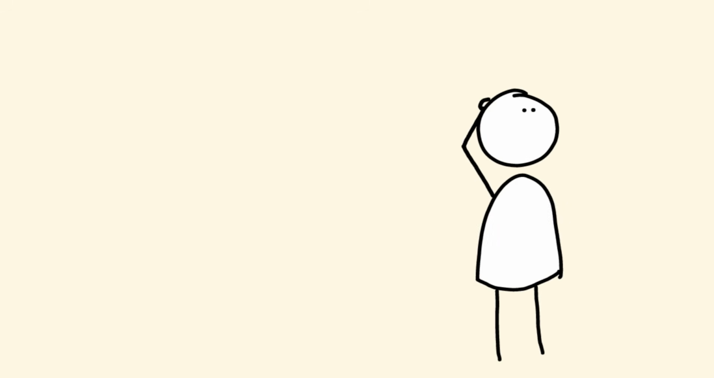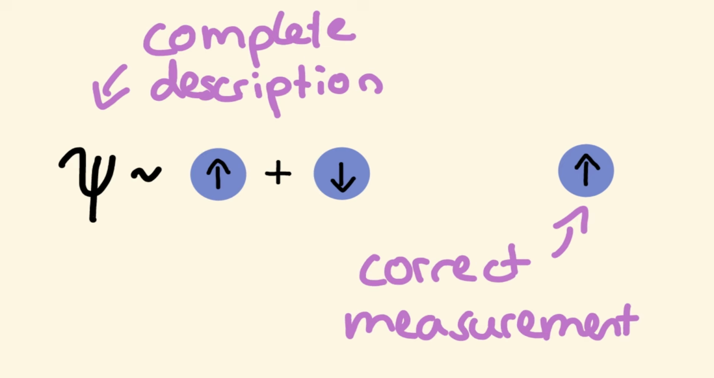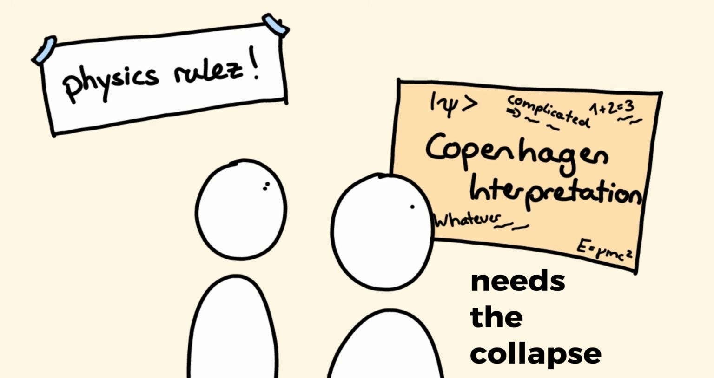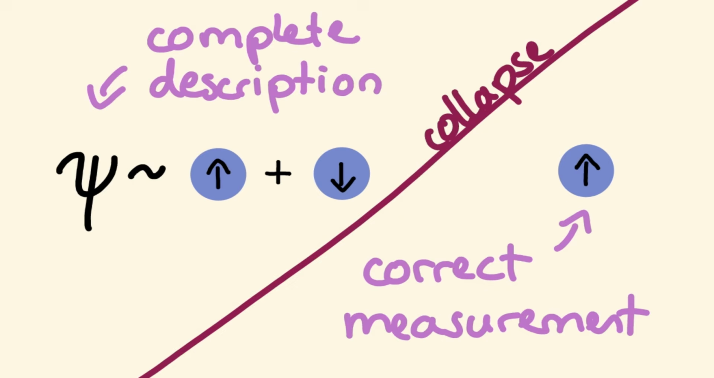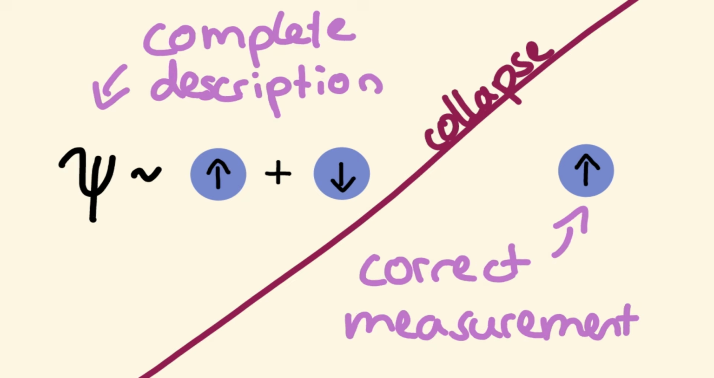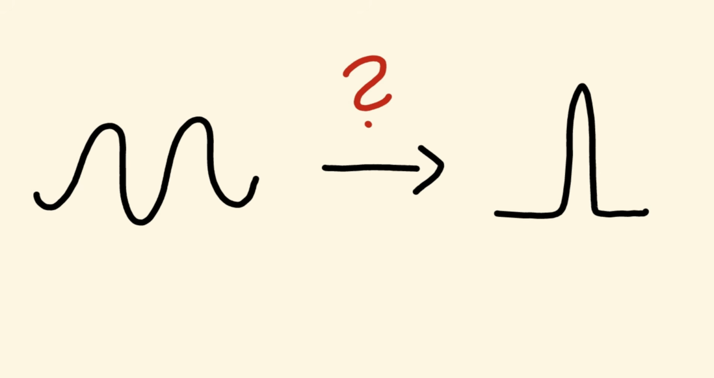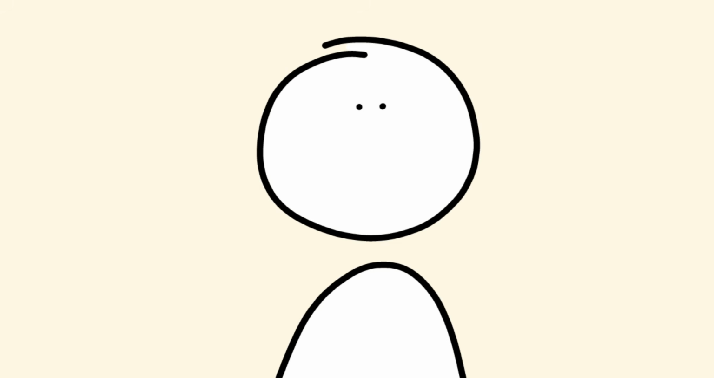But if this is true and then suddenly this is true, if there's nothing hidden or missing, then we need a cut, a switch, a collapse to explain this. So Copenhagen needs the collapse of the wave function because it says our theory is complete and our measurement is correct. We only get one certain outcome. Copenhagen does not say why or how the collapse happens. Well, it says the collapse happens because we measure it.